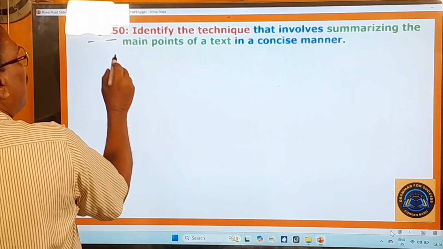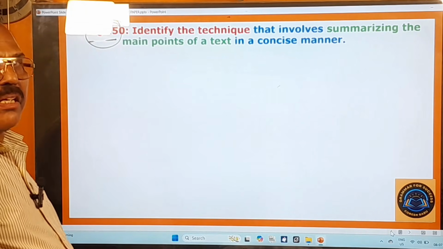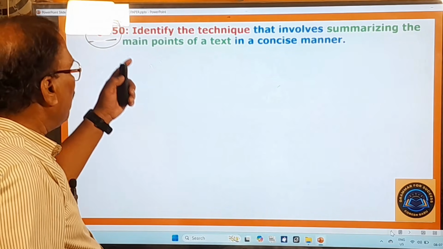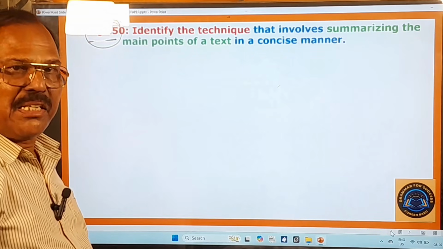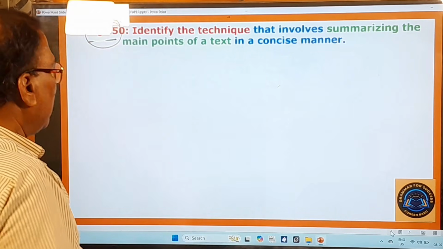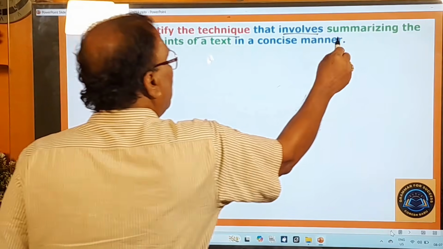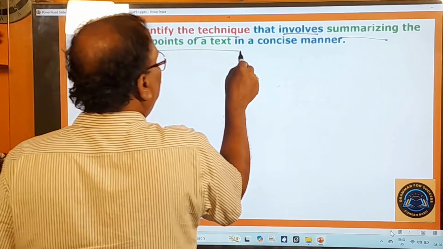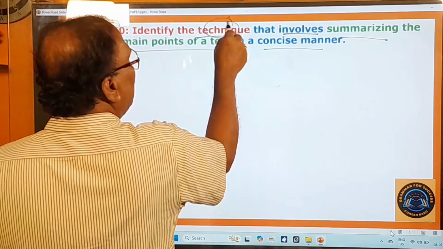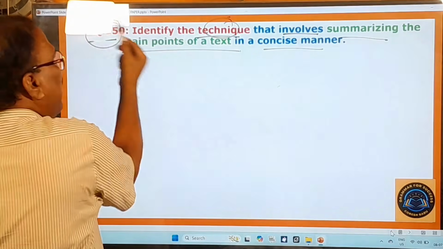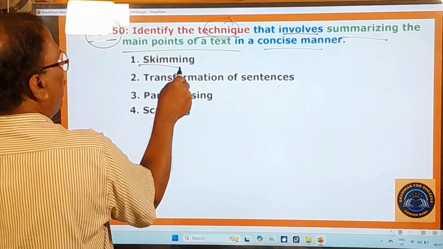150th question, and the number of this question is also put in red color because the answer I'm going to give you here is different from the one that is given in your official key, right? And here, identify the technique that involves summarizing the main points of a text in a concise manner. Here you pay attention. Skimming.